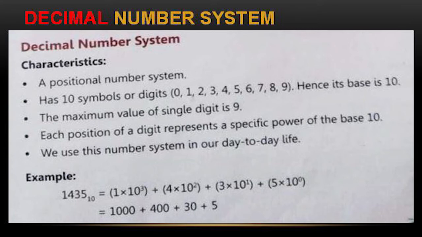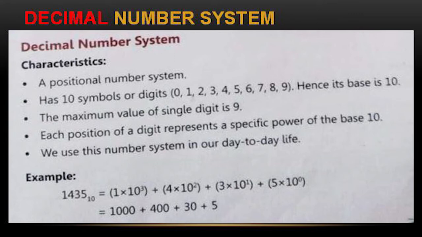So the first value is 1, 1 into 10, because the base value is 10, every value should be multiplied with 10 only, because the base value is 10, no? That's why. Now 4 into 10, 3 into 10 and 5 into 10. Now 10 to the power of 3. So 1 tens are 10, and 10 to the power of 3 times means 1000.